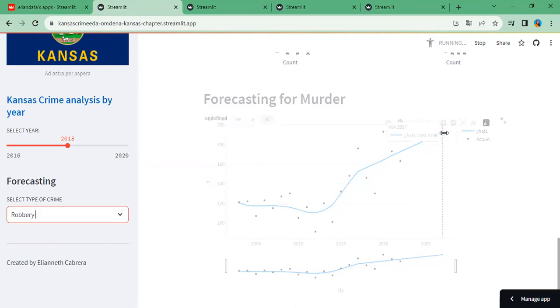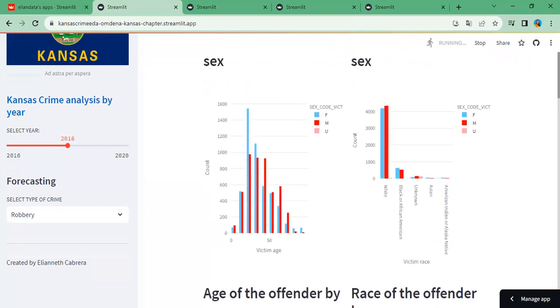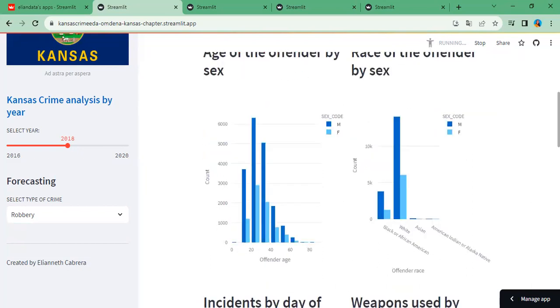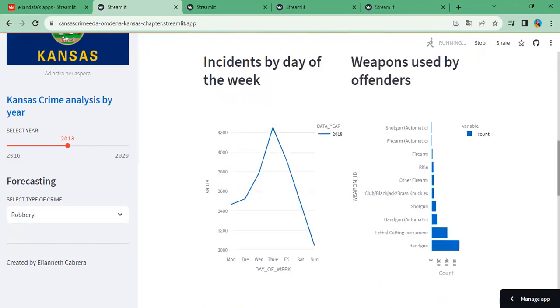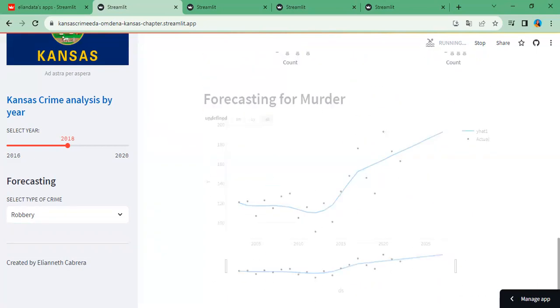I did the forecasting until the year 2027, and we also have this in the Jupyter notebook from the EDA analysis that we made from the NIBRS dataset. This is still running, it's taking a little bit, but it's fine. So basically, these are the two apps that we created.